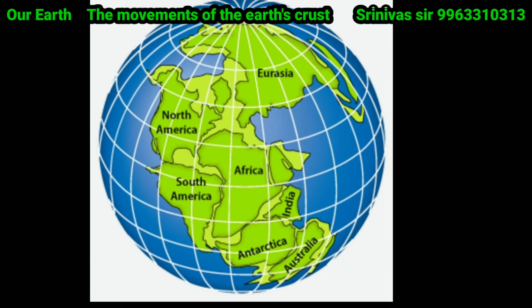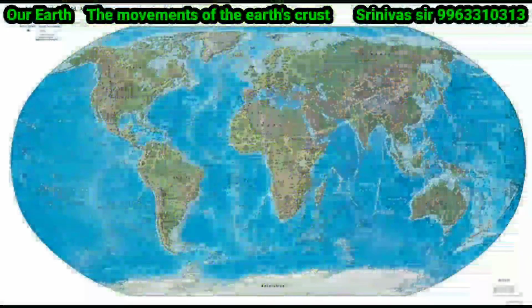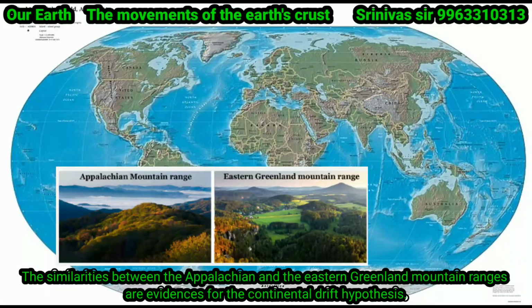Alfred Wegener also noticed this while he was studying the world map. But it was not until the 20th century that evidence could support a theory that the continents were once connected. The second evidence for the continental drift was the mountains.